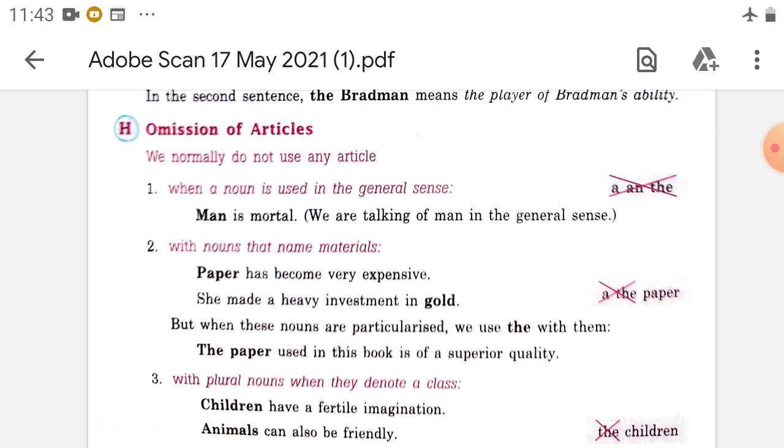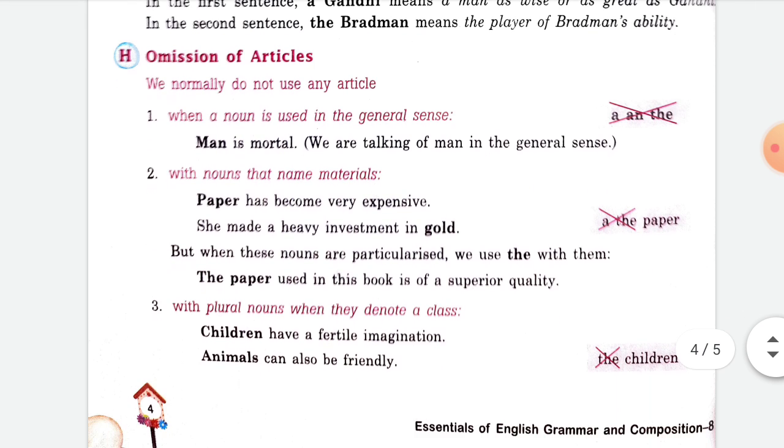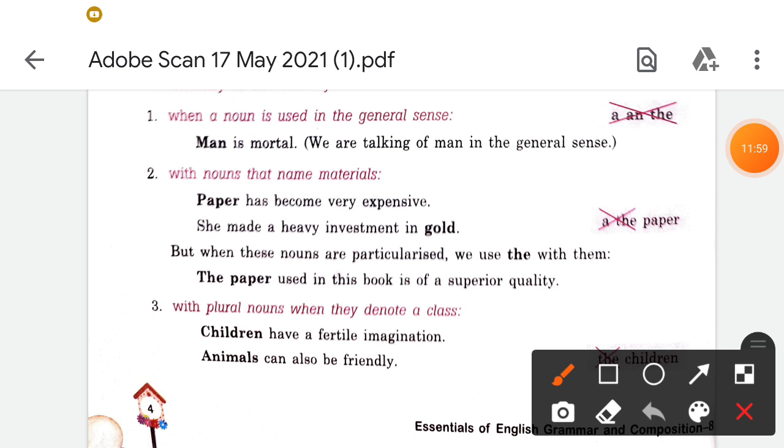Next, with a noun that names materials, things made from materials like paper, wood, silver, gold, diamond, in that case we are not using the, we are not using any articles. For example: paper has become very expensive. She made a heavy investment in gold. I have a diamond ring.